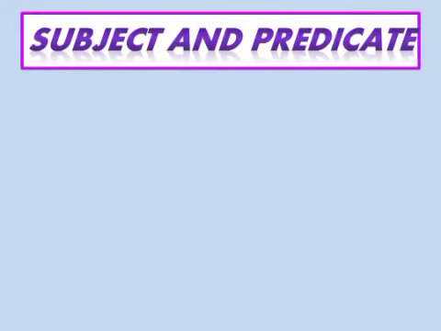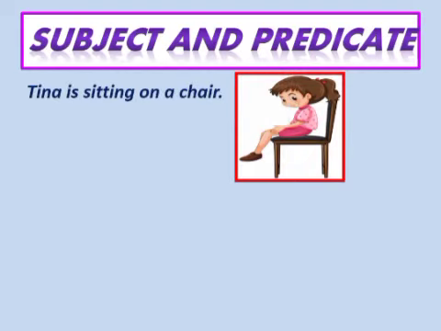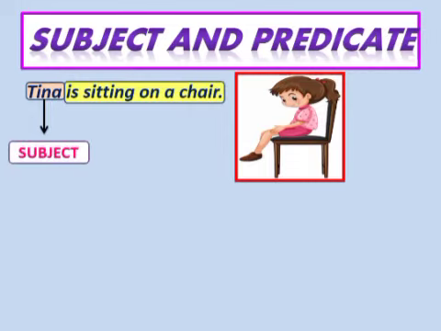Let us see some examples related to subject and predicate. Tina is sitting on a chair. Here we are talking about Tina, so Tina is the subject of the sentence. And what is being said about Tina? We are saying that Tina is sitting on a chair.